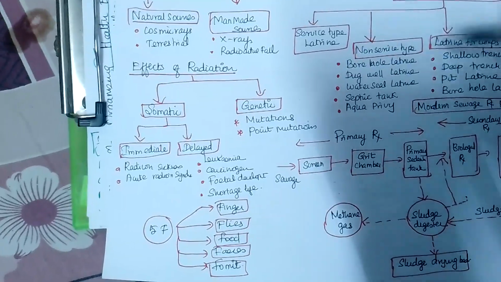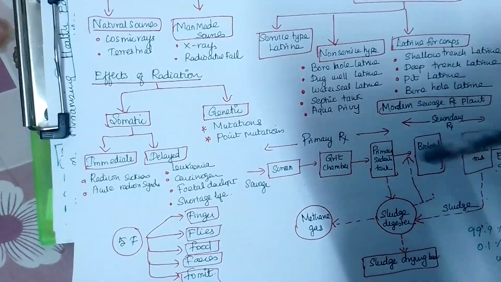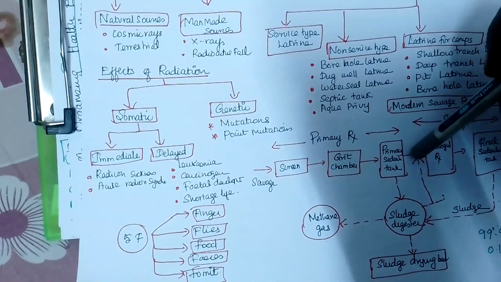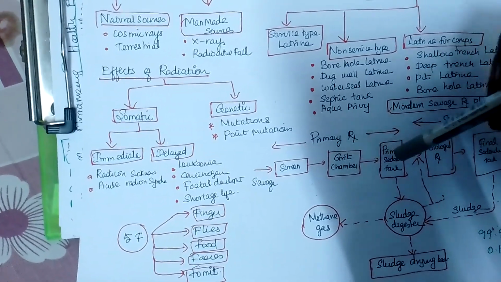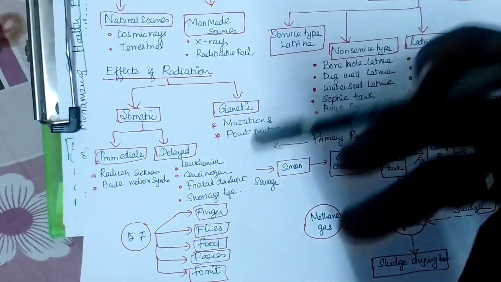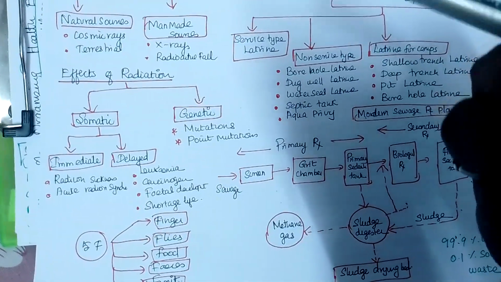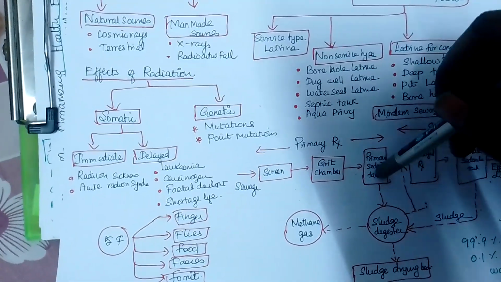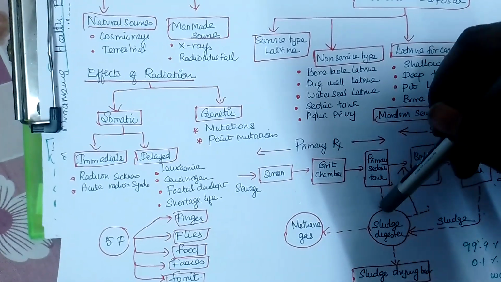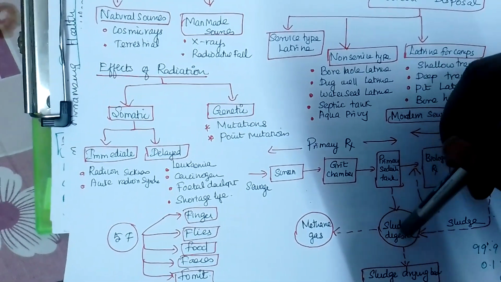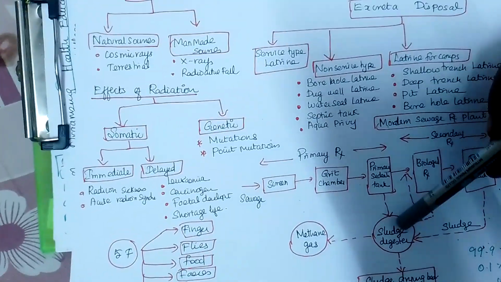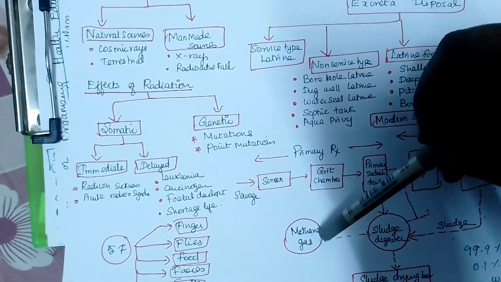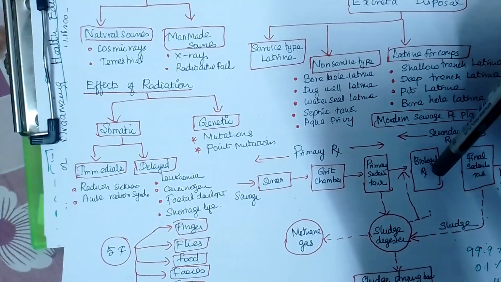This grit chamber will be like a big gigantic chamber. All the sediments will fall down, and then it goes to the primary sedimentation tank. In the primary sedimentation tank, the sludge will be forming. The sludge will have minor sand, and living and dead microorganisms, algae, everything present over here. This sludge will be digested. Because of the death of the microorganisms and dead bodies, some kind of gas is given off, that is called methane gas. Then it will go for the biological treatment.